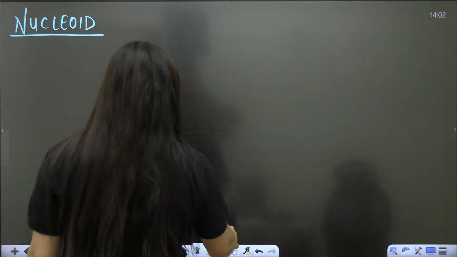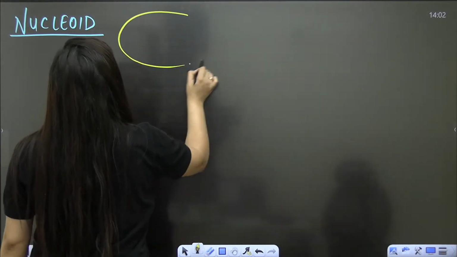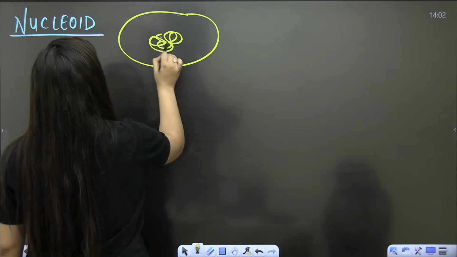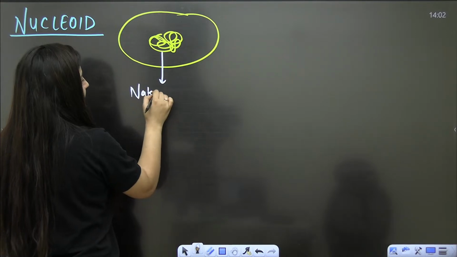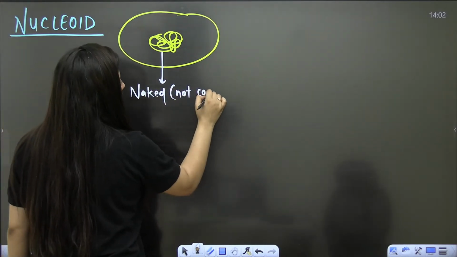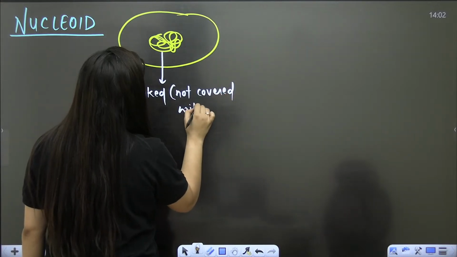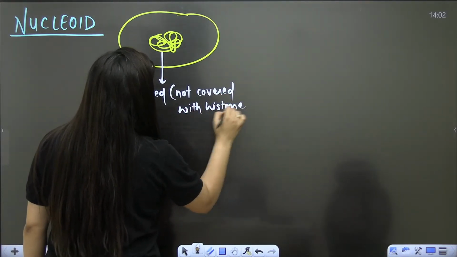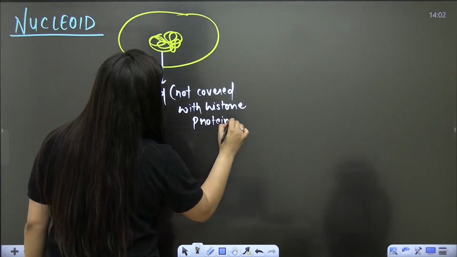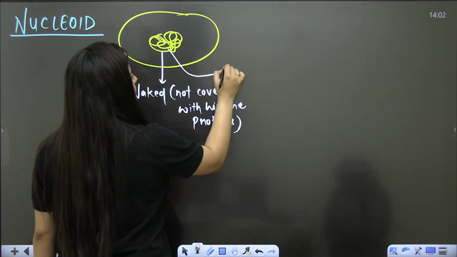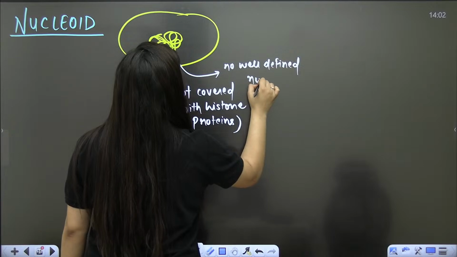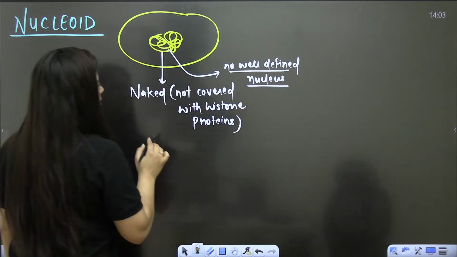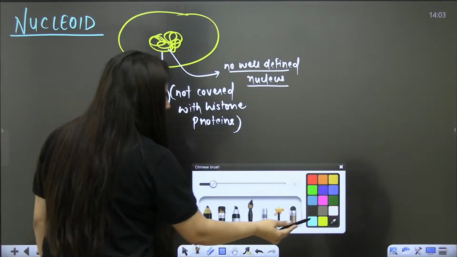Exactly, it is the naked DNA. So basically we know that in the prokaryotic cell, we don't have a well-defined nucleus, right? So here the genetic material is naked. Naked means not covered with histone proteins. Histone proteins are not going to cover this DNA. And there is no well-defined nucleus, which means no nuclear membrane is there, right?